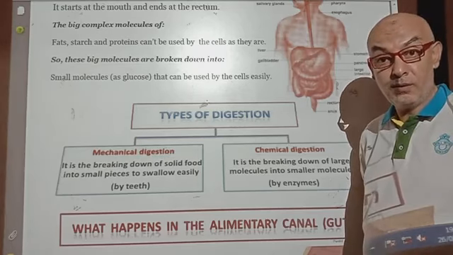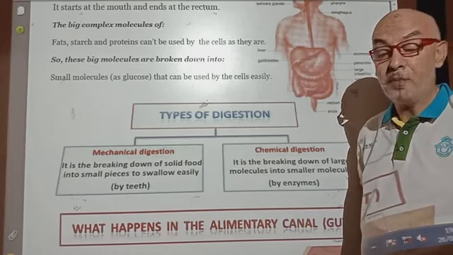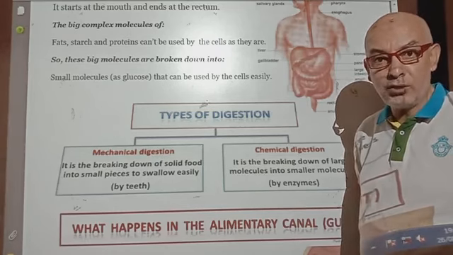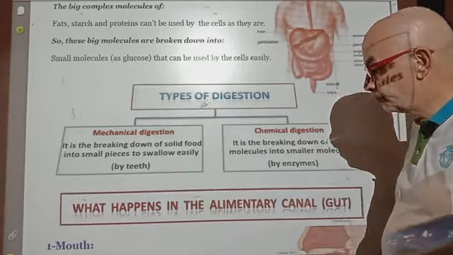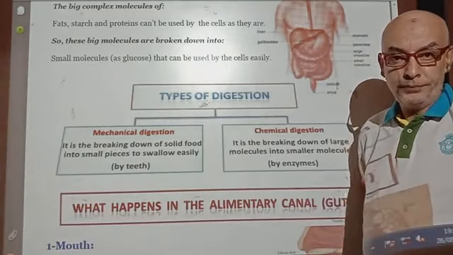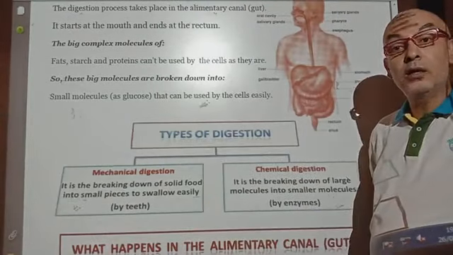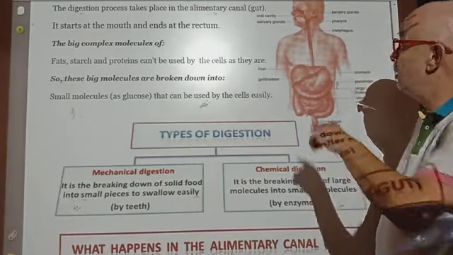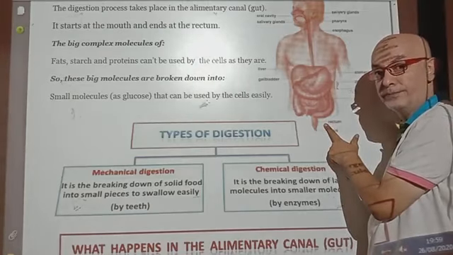Mechanical is by the teeth. But chemical digestion is done by the enzymes. Your digestive system is made up of a gut or alimentary canal, a long tube starting at the mouth and ending at the rectum with anus, which is called gut.